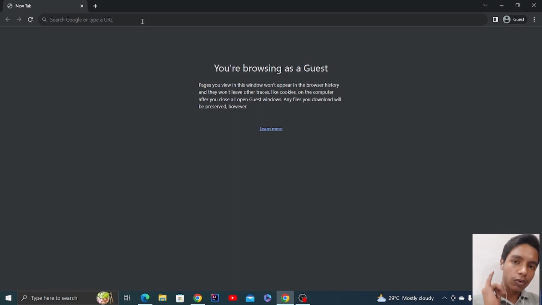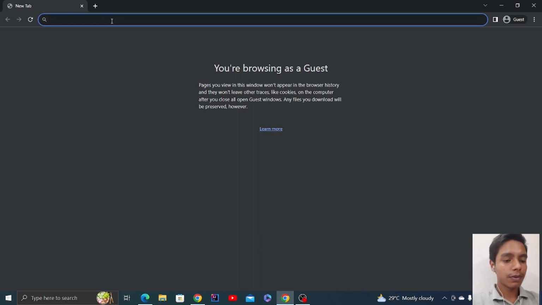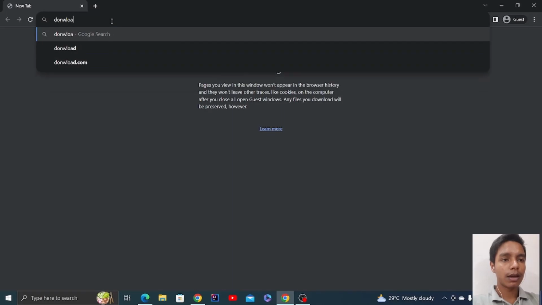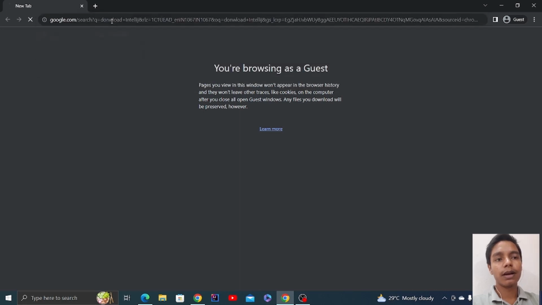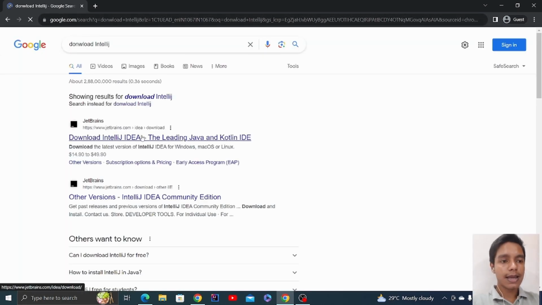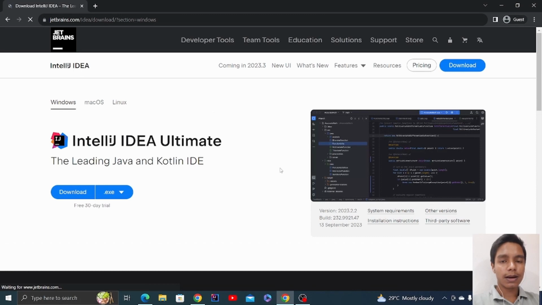So we need to download two things here. One is the IDE, that is IntelliJ. The other one is the JDK, which we are going to download from the official website. Let's do it one by one. Here you can just write download IntelliJ. First we will download IntelliJ, and then we will download our JDK.